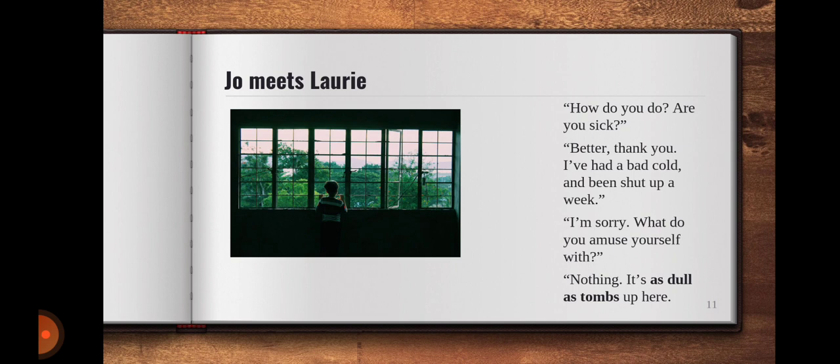So Laurie is in the balcony near the window and Joe is standing down there. They start talking. She asks, how do you do? Are you sick? And he tries to explain his condition, though he is not well. He has a hoarse voice. Like, when we are not well, we also don't have a proper pitch of our voice. The same way, Laurie is not able to speak properly.